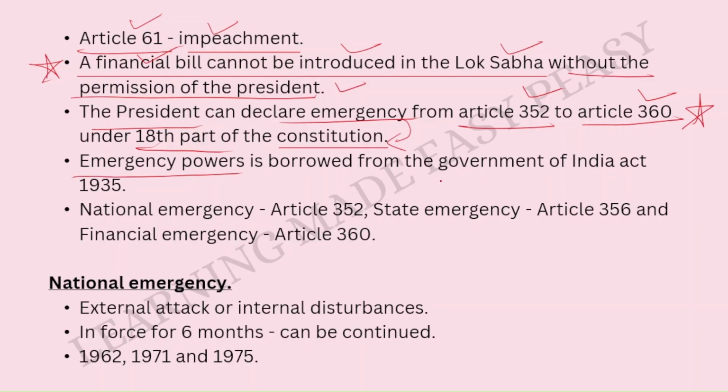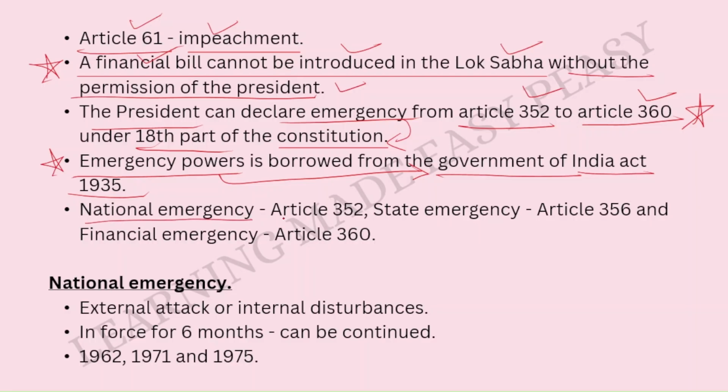Emergency powers are borrowed from the Government of India Act 1935. This is again important.